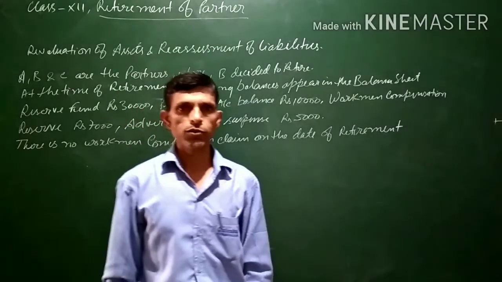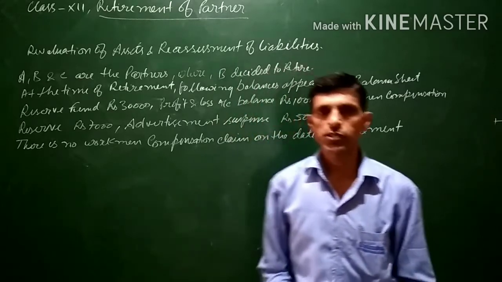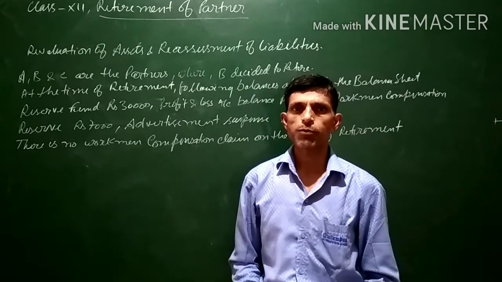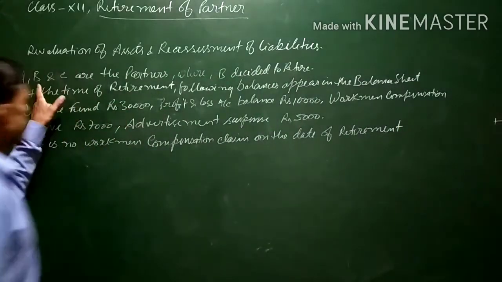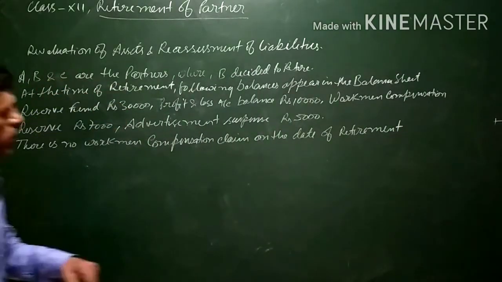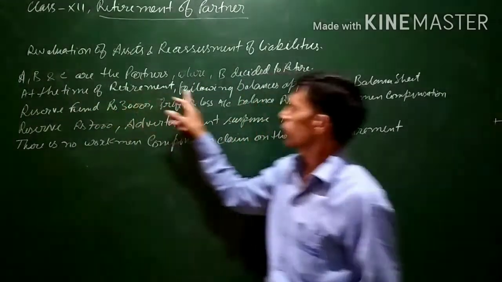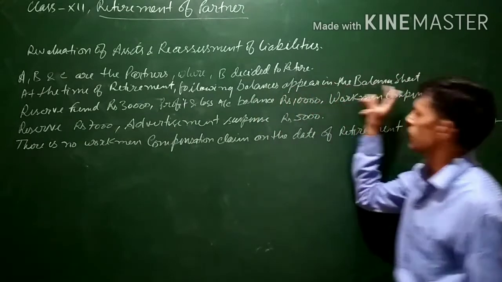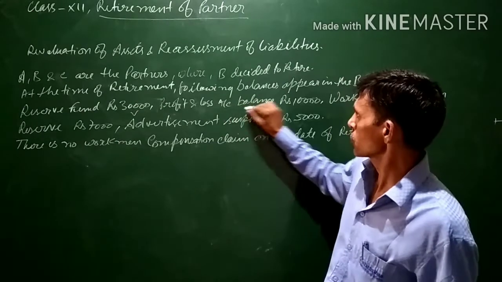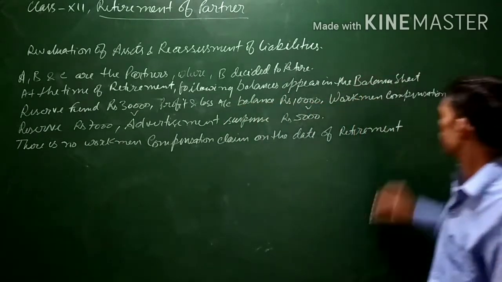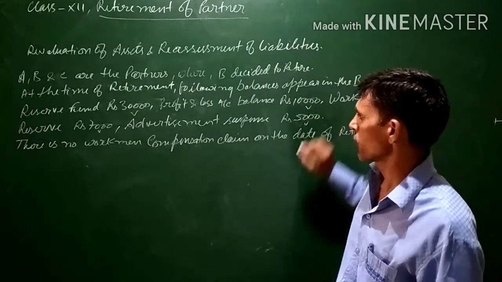In this video, we will be solving one question related to accumulated profit and losses at the time of retirement of partner. Now, here the question is written. There are three partners A, B, C, where B decided to retire. At the time of retirement, the following balances appear in the balance sheet. The balances are reserve fund 30,000, profit and loss account balance 10,000, workman compensation reserve 7,000, advertisement suspense 5,000.